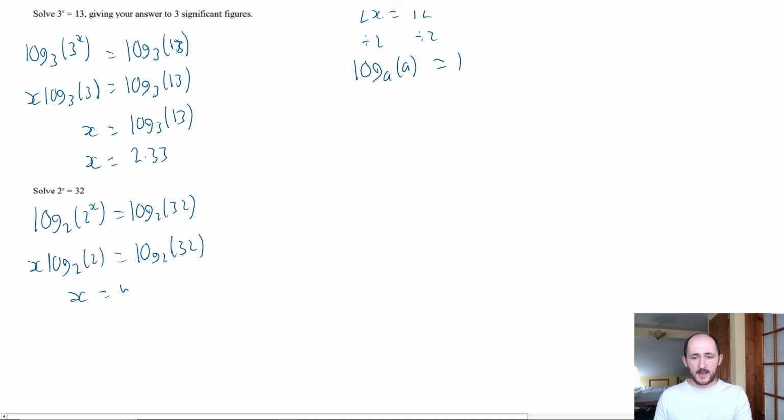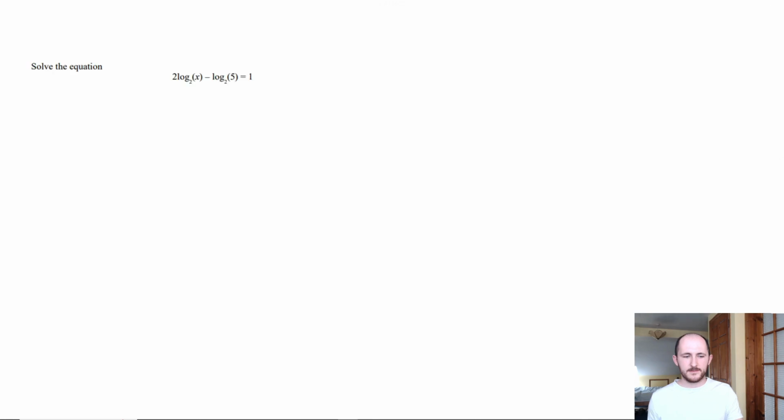I will also say that in exact form, you can leave it like this. That is something called exact form, okay? Which sometimes your questions will ask you for. You can leave it in terms of logs, just like you can leave it in terms of exponentials, okay? Hopefully those two questions are fine, but we're going to move on to something slightly trickier. You had to know this was coming, right? Surely. We have a bunch of stuff.